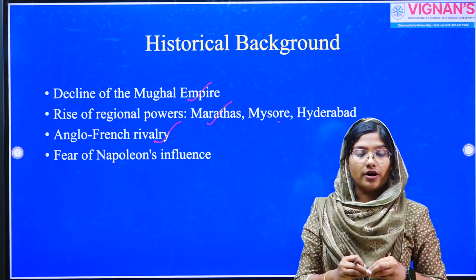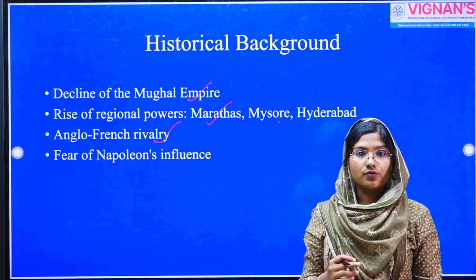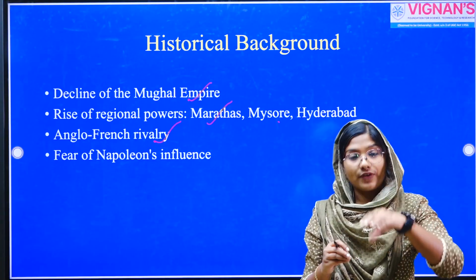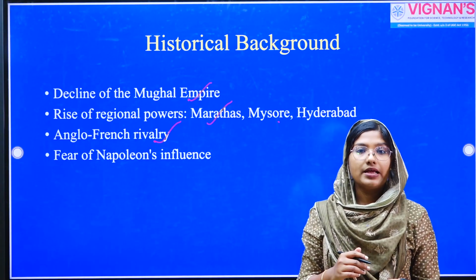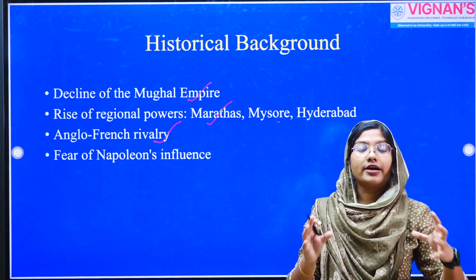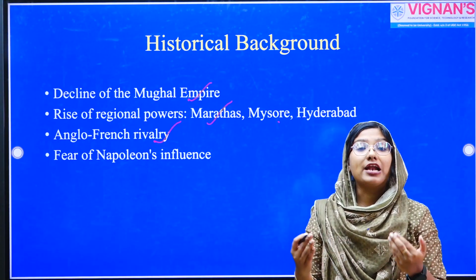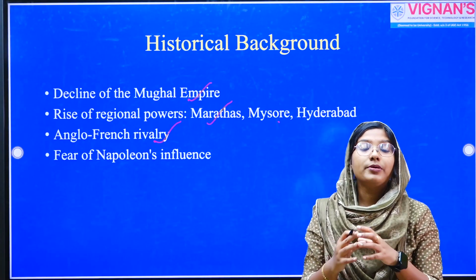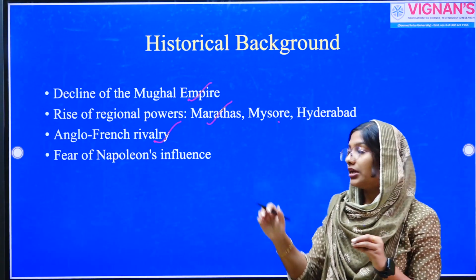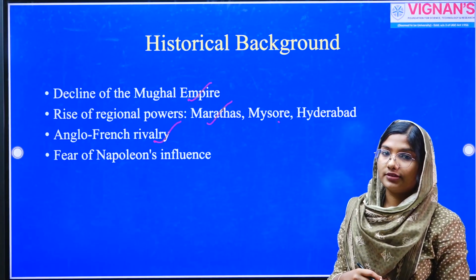After the Carnatic Wars, especially after the Third Carnatic War, the English East India Company could finally defeat the French East India Company, and this provided greater confidence for the English East India Company to pursue their expansionist policies over India, because there was no major challenge like the French East India Company.